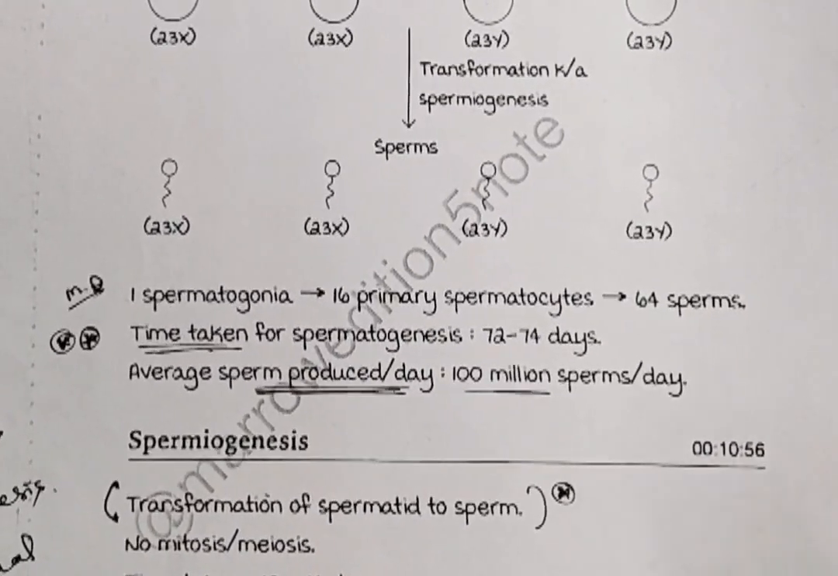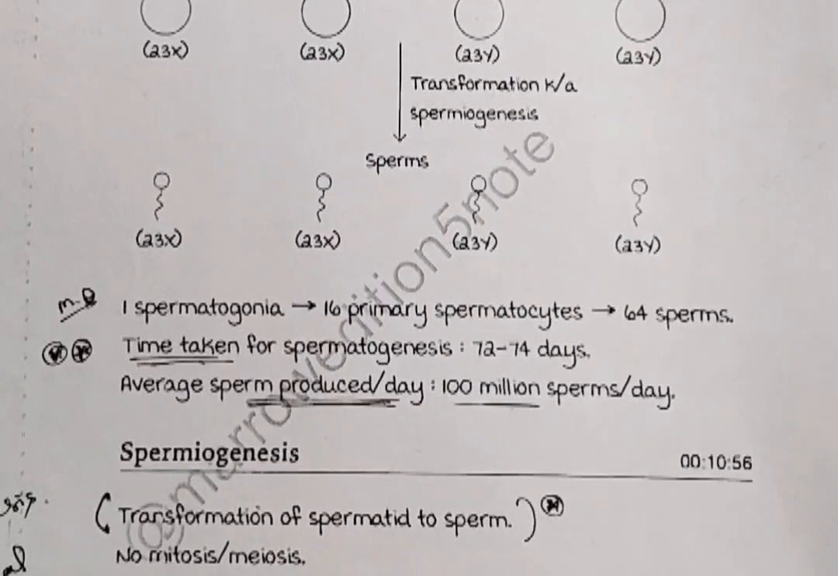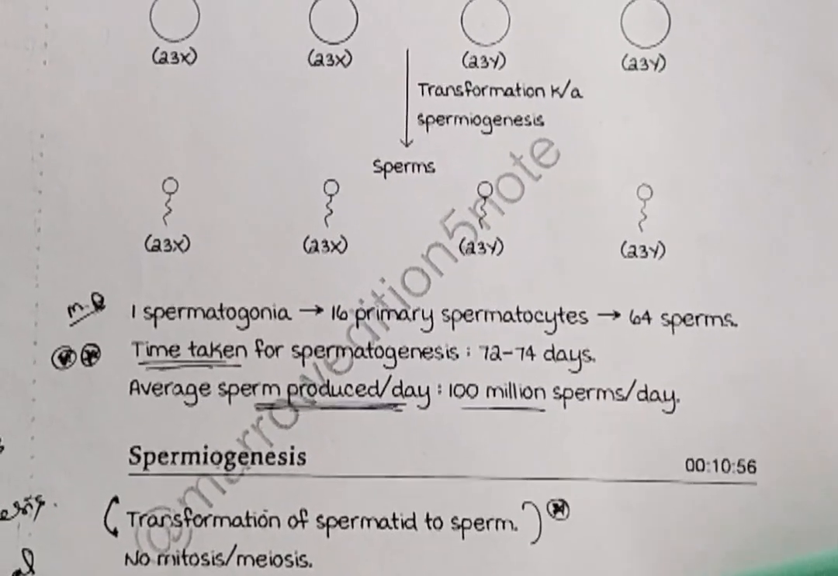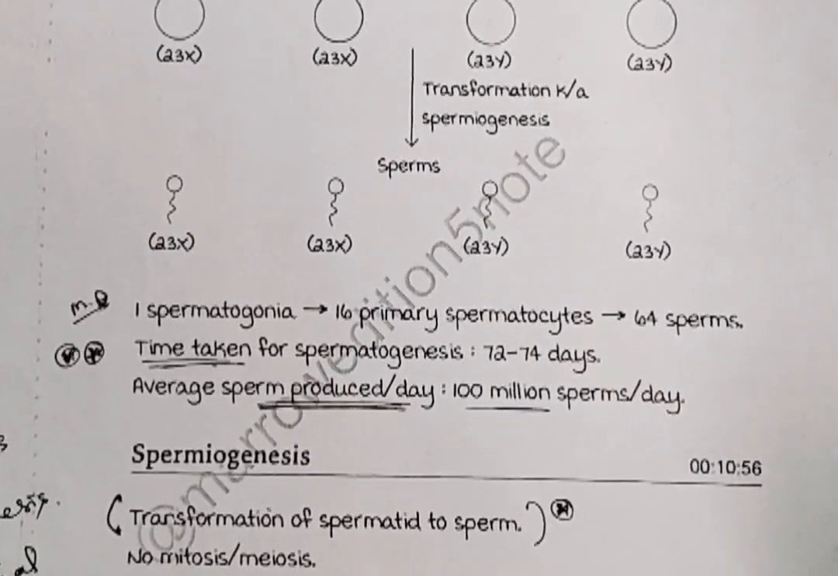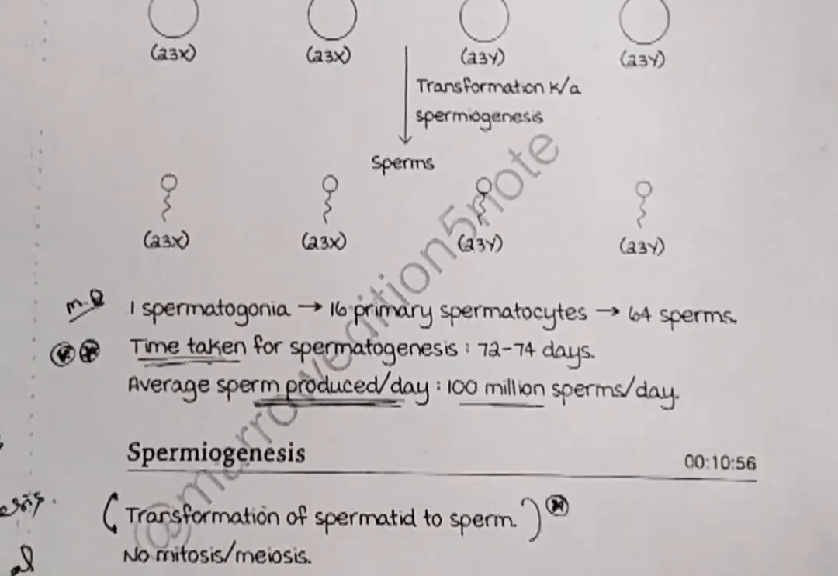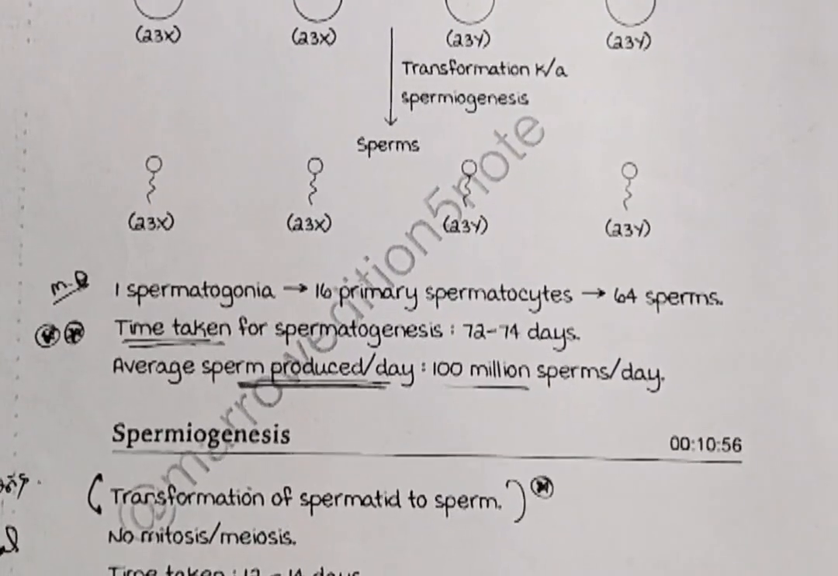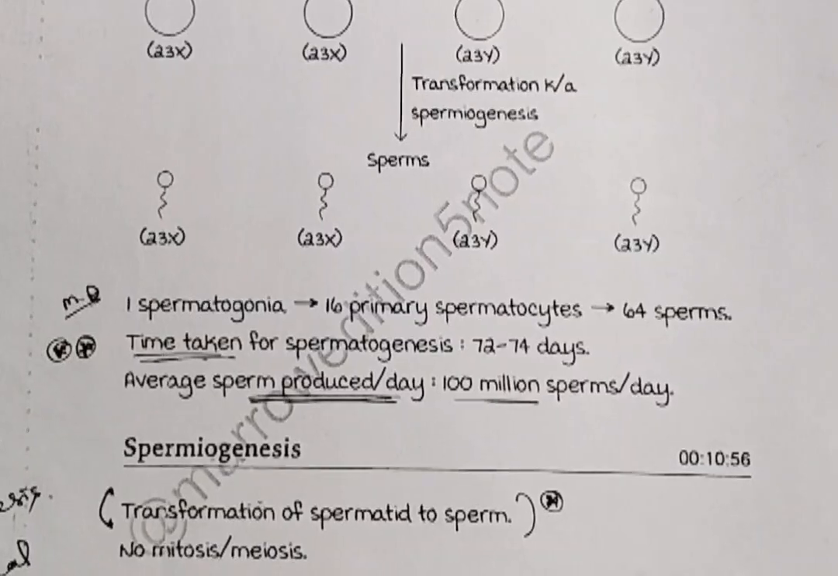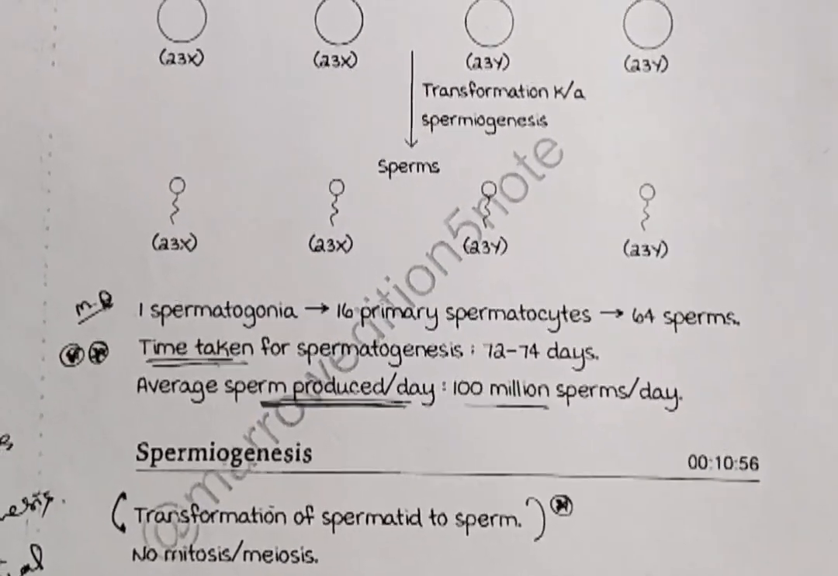And parts of sperm formation: the sperm forms the acrosomal cap, head, middle piece or powerhouse, which is where the mitochondria are present, and the tail.